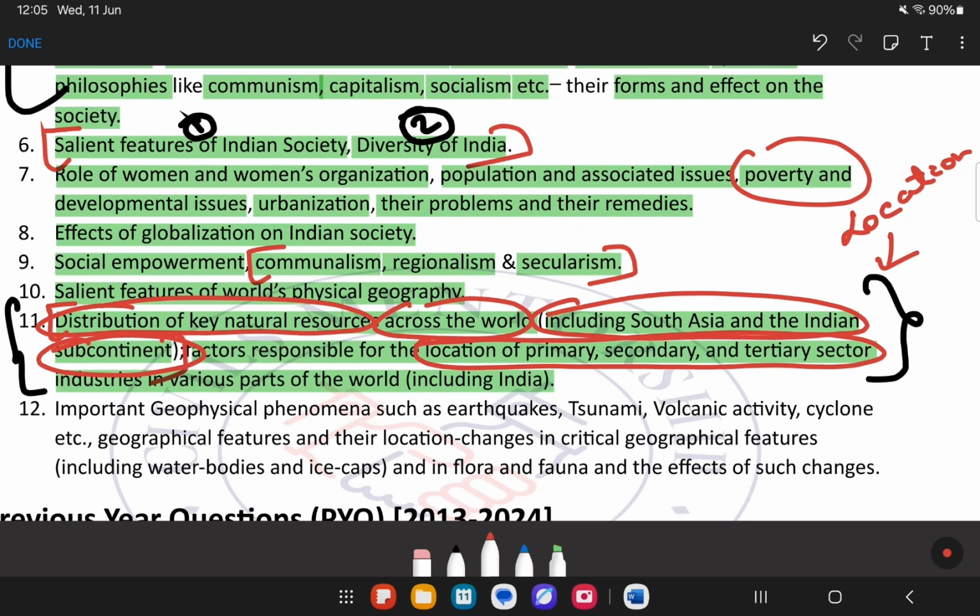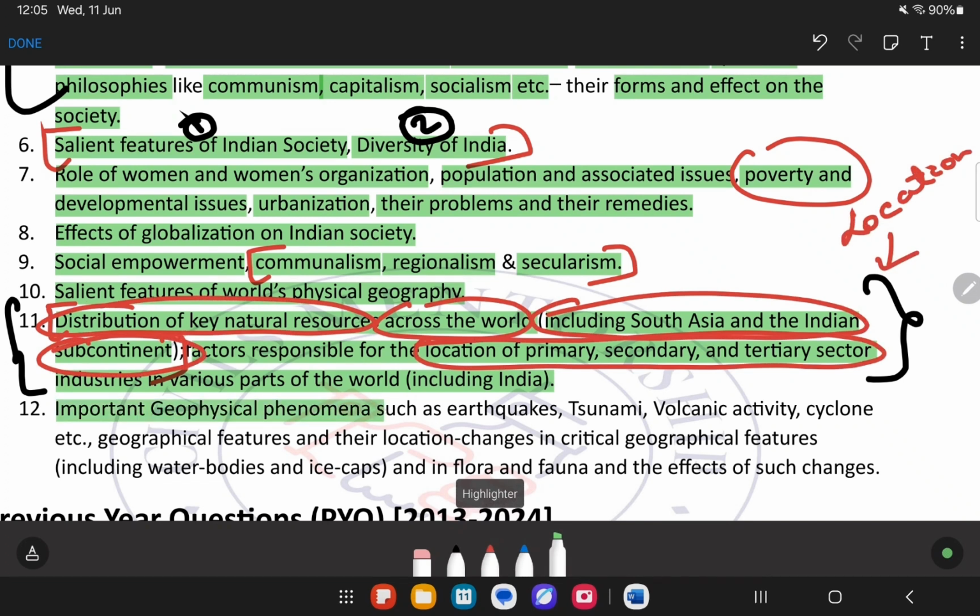how we can analyze the previous year questions and how to think when we are seeing a previous year question, or when we are trying to write an answer for a particular question. That we will discuss when we will be solving the previous year questions. We will be solving each and every question that came for the past 12 years or so. Next it says,